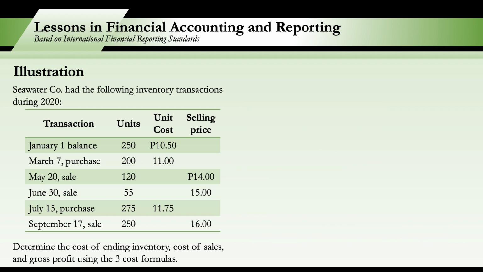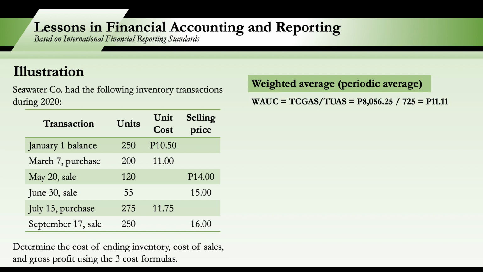And now let us solve again the same problem, but this time let's apply the weighted average method. Okay, so for the weighted average method, as I've mentioned, we will determine first our weighted average unit cost. And our formula for the weighted average unit cost is total goods available for sale over the total units available for sale. Our total goods available for sale is 8,056.25.